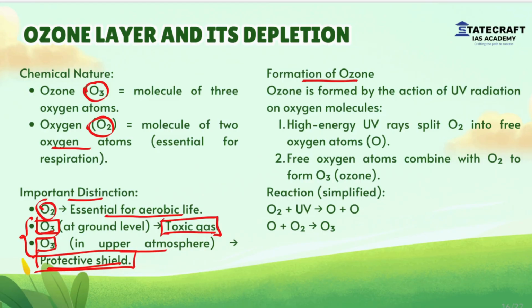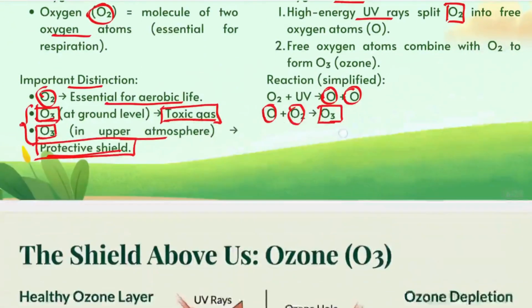Then let us see how ozone formation occurs. Ozone is formed by the action of UV radiation on oxygen molecules. When high energy UV rays fall on O2, it splits the oxygen into individual oxygen atoms. These individual oxygen atoms combine with O2 to form ozone.